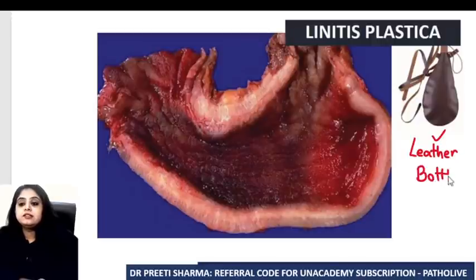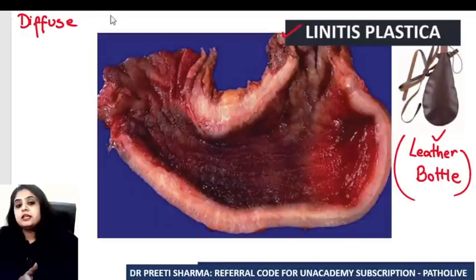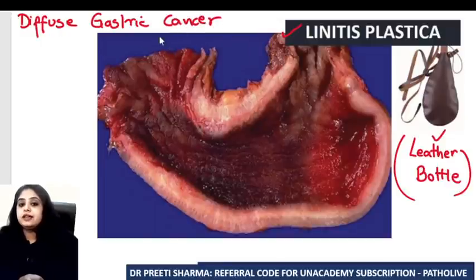So what is that leather bottle appearance known as? Remember, that is given a fancy name called linitis plastica. The image that you see over here is linitis plastica. What is linitis plastica? It is indicative of cancer. Linitis plastica is diffuse gastric cancer. When I say gastric cancer, we know we are talking about a malignancy.